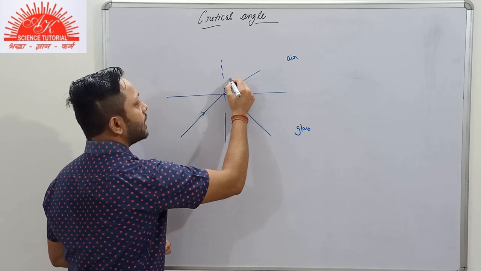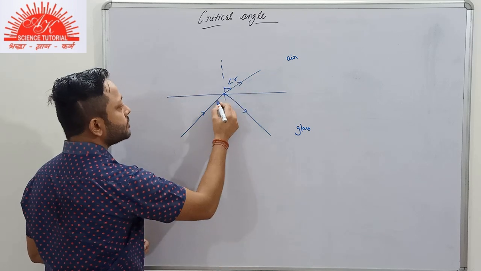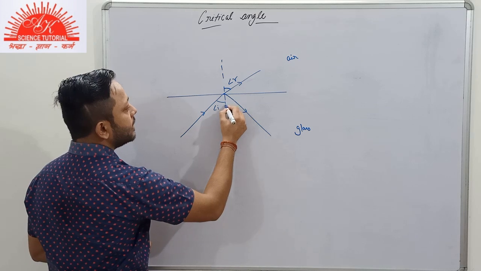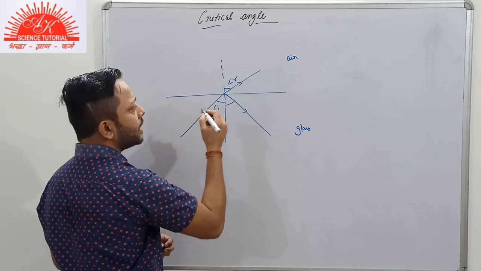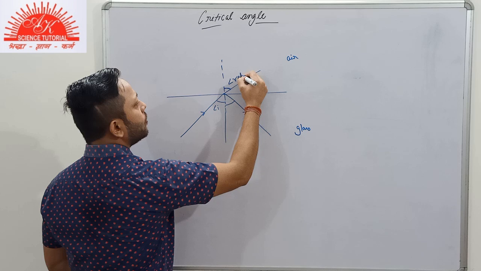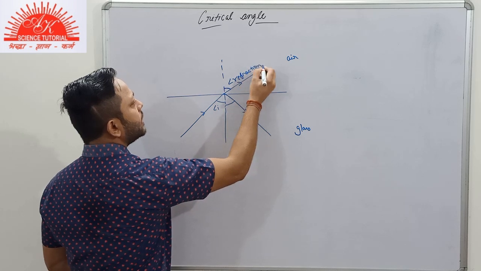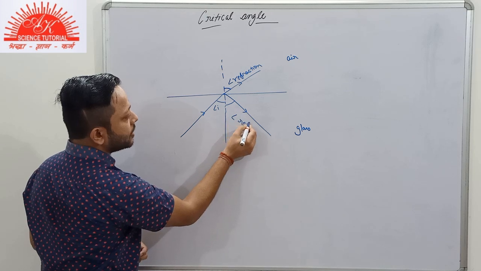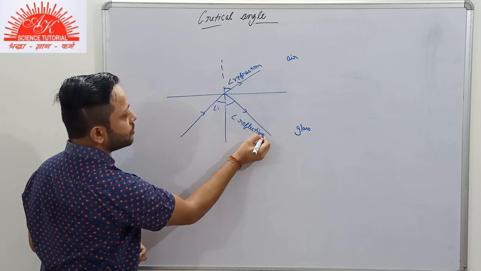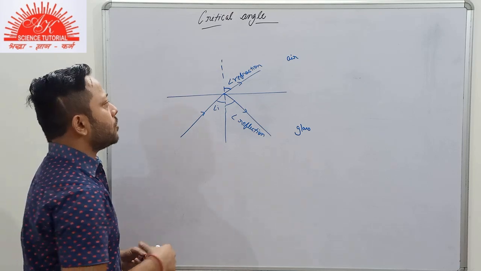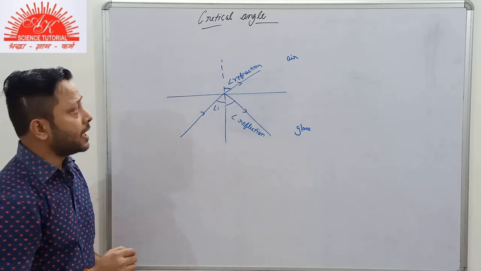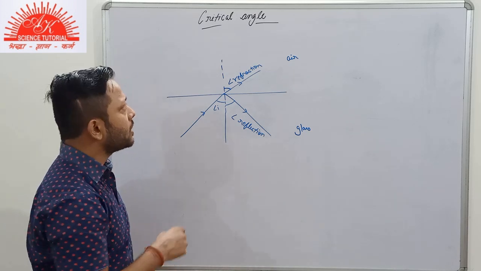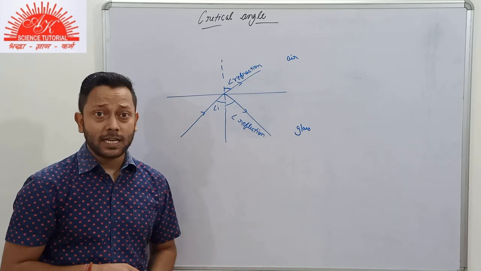It moves away from the normal, making some angle of refraction here. This is our angle of incidence, and this is our angle of reflection. To make it more clear, I'll write the whole term, angle of refraction, and this is our angle of reflection, so that there is no confusion. So both phenomena are taking place, reflection and refraction. Now we'll come to our topic, the critical angle.